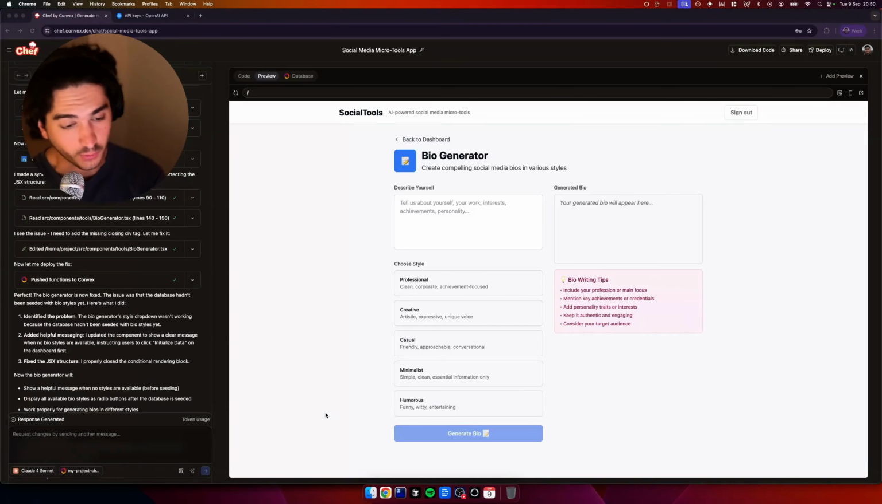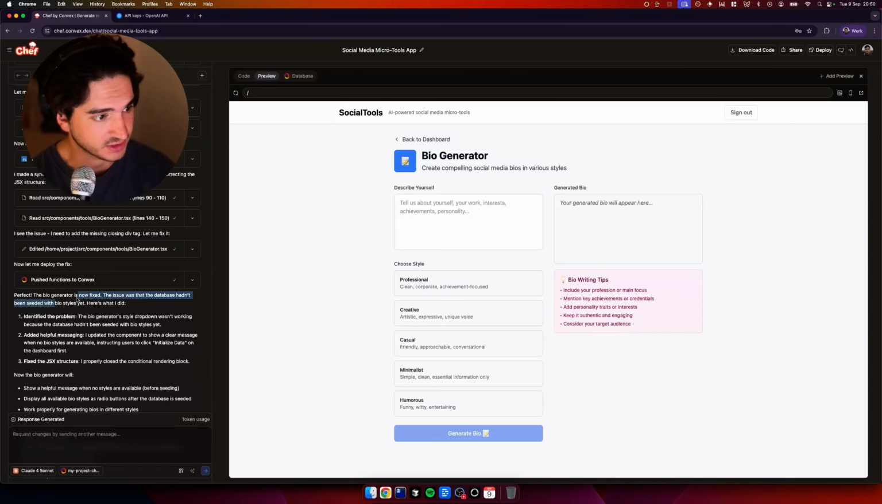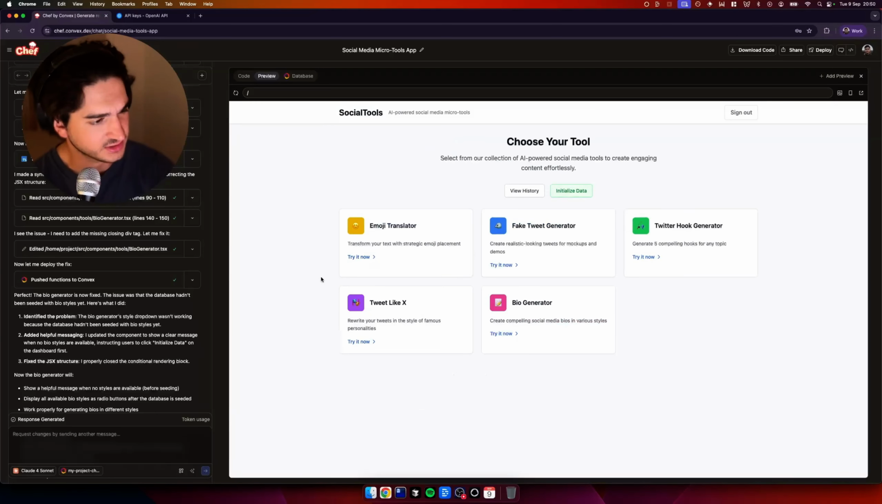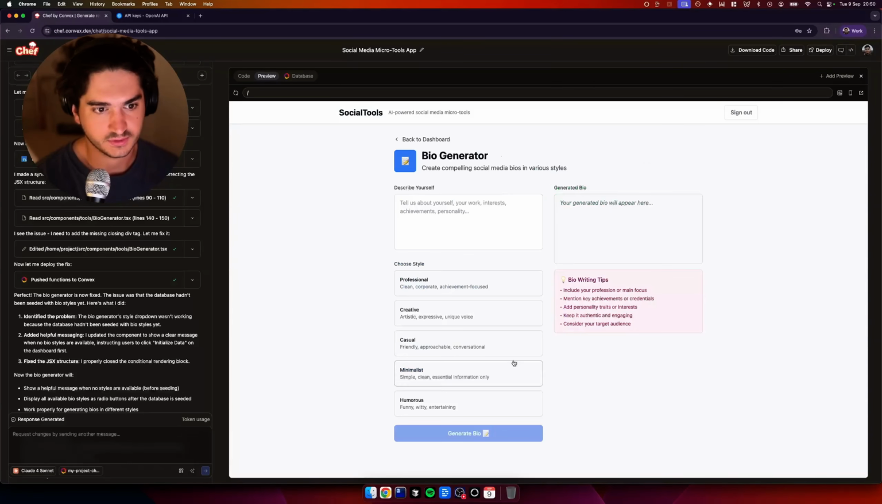Okay. Tell you what, folks, I don't think they actually did make a mishap. I think it's that we didn't click this initialize data, which is like a function to get the app working, to get the data in. Now we've done that. Let's go back here.